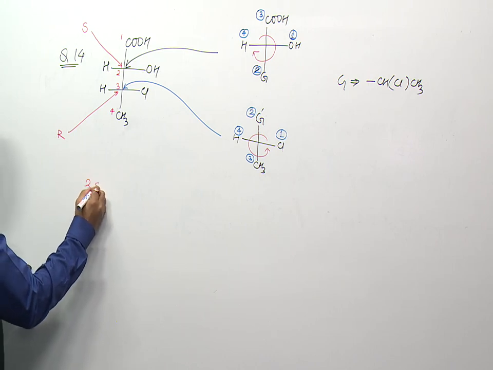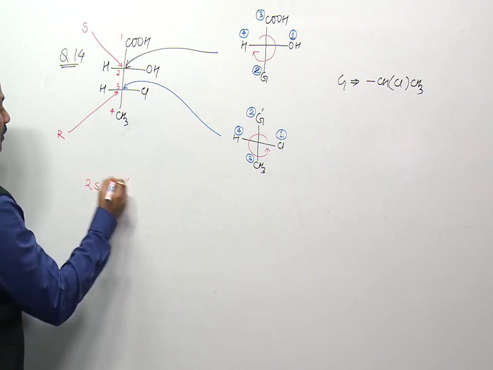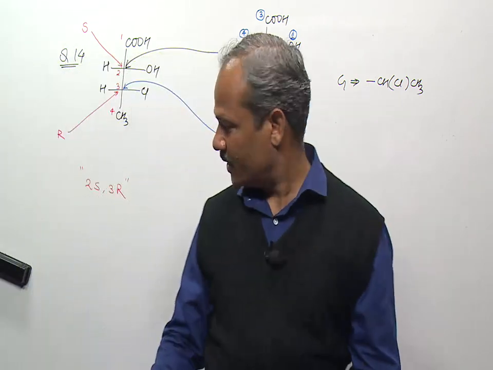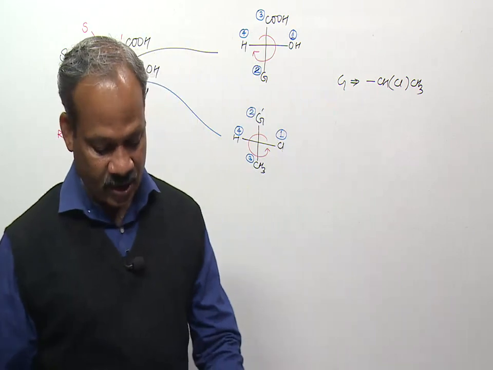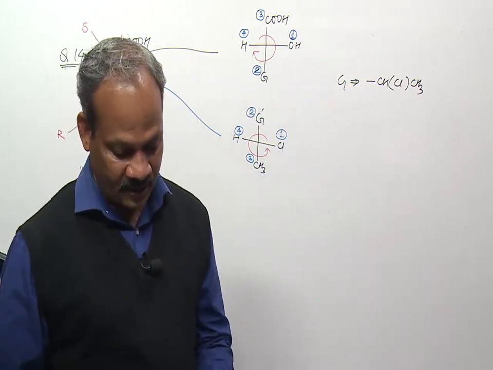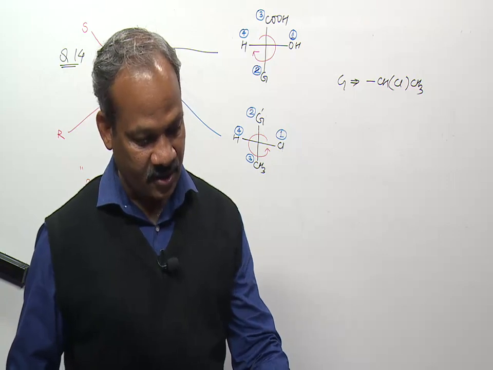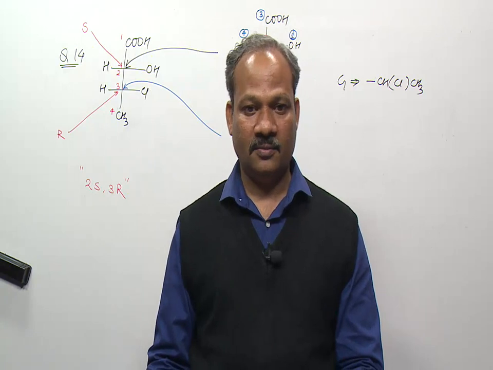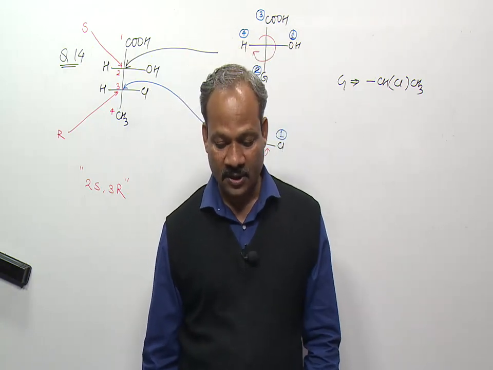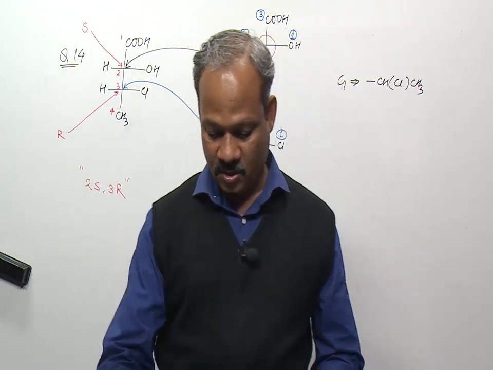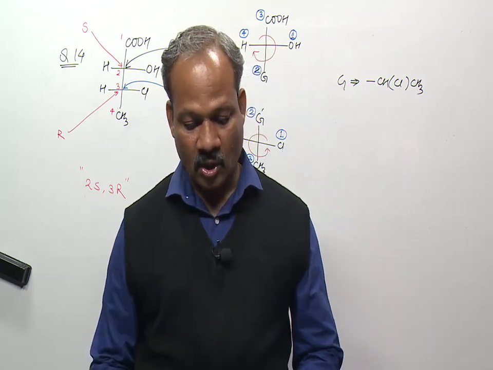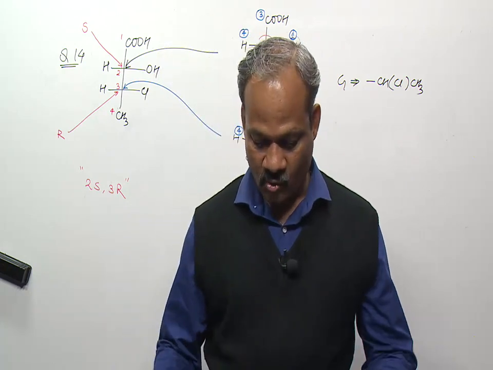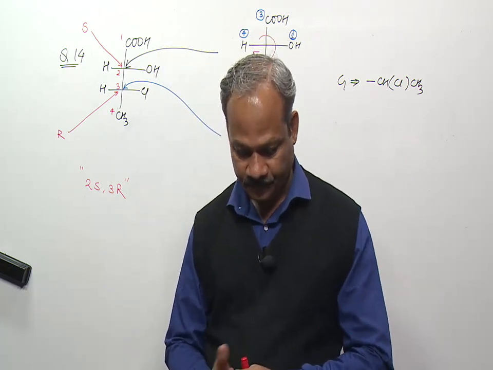So we can say 2S and 3R is the configuration of this compound. 2S and 3R is given in option 1, so option 1 is the correct answer. We will rank this question in the difficult category because it is out of syllabus. Nothing is mentioned about the R and S nomenclature of optical isomers. So you may or may not know this concept.